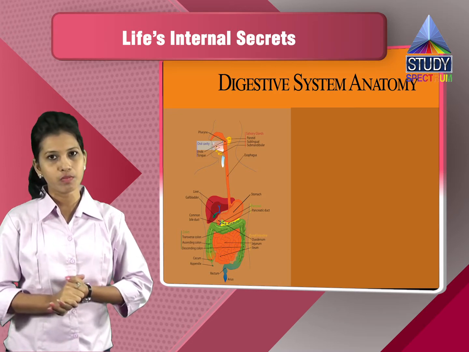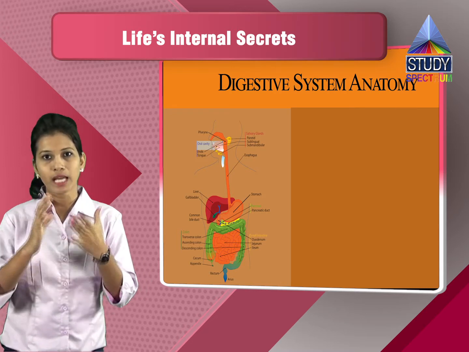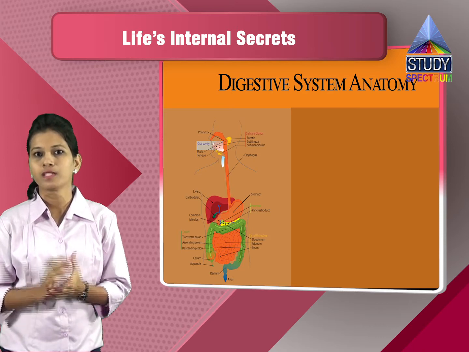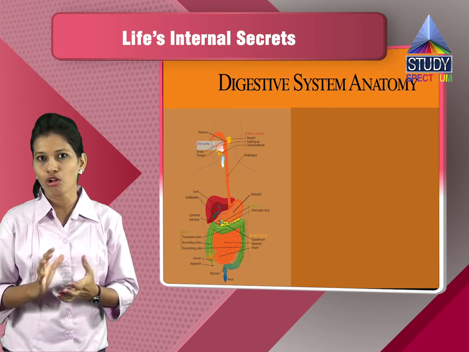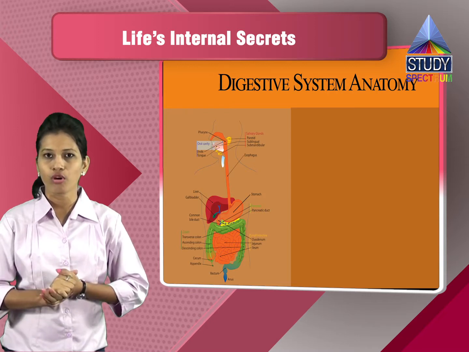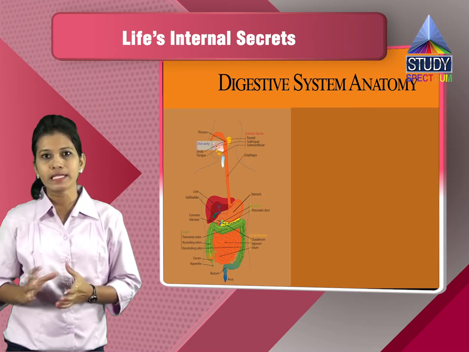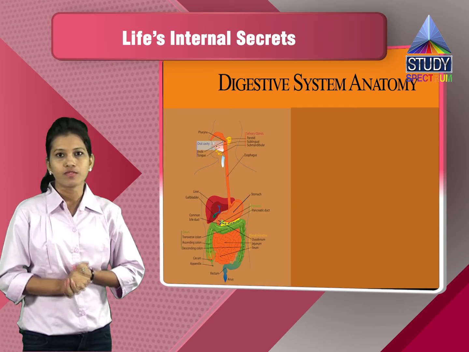The majority of digestion takes place in the small intestine. The digestion of the various proteins takes place in the stomach, and the salivary amylase also helps in breaking down the starch in your buccal cavity. So these are all the steps which are there in the digestive system.